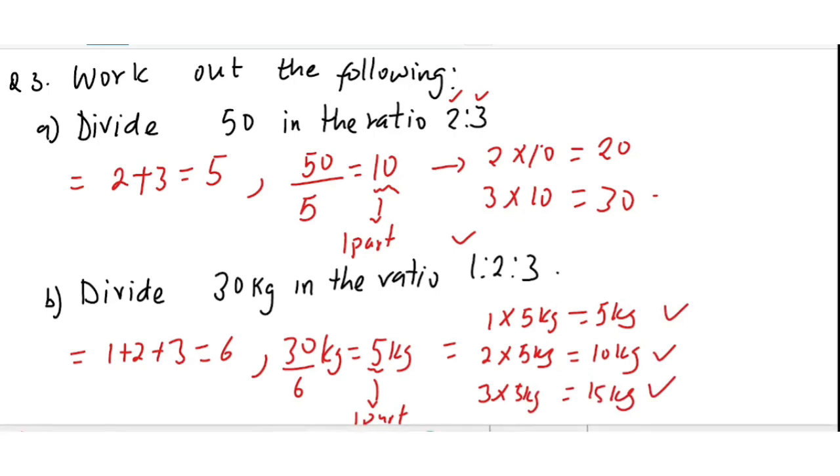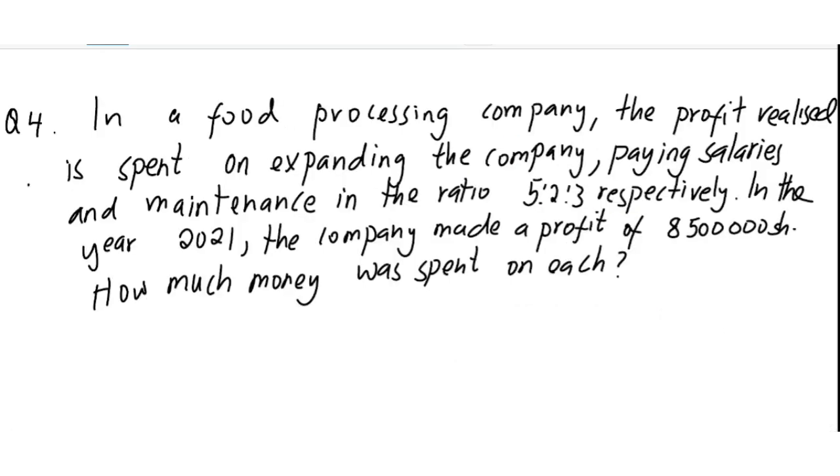So yeah, let's go to the last part. Okay, question 4. In a food processing company, the profit realized is spent on expanding the company.